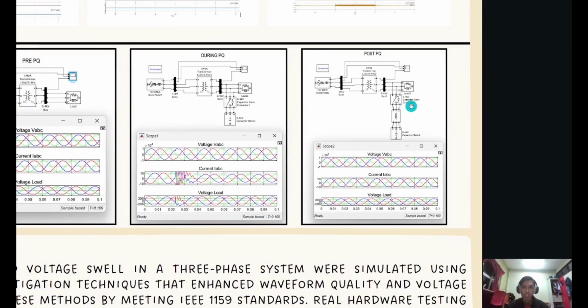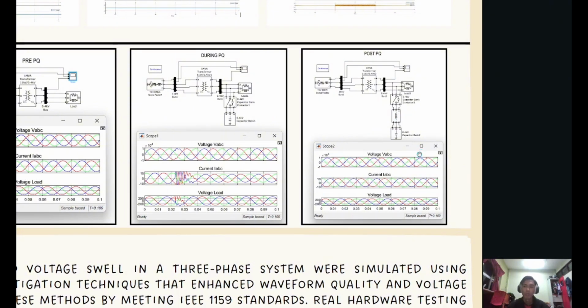So how to fix the disturbance? By adding the filter, which is an inductor, we can get the stable or steady state condition of the waveform. By putting the inductor, we need to measure what value is suitable to fix the inrush current and voltage to get the stable condition. In this case, I put the inductor value of 146 millihenry to get the stable graph.